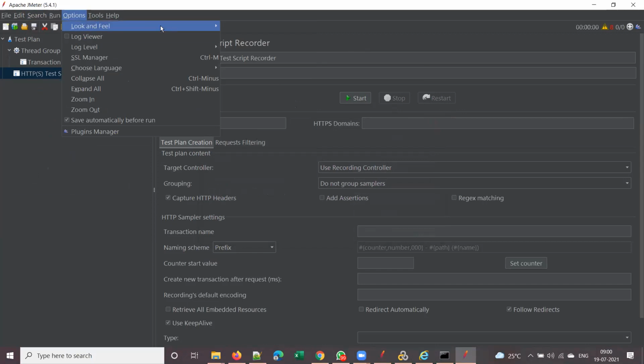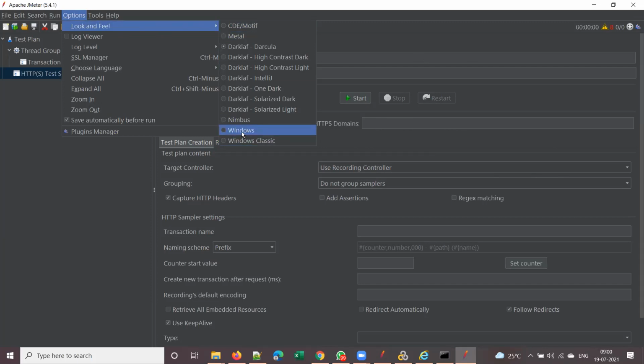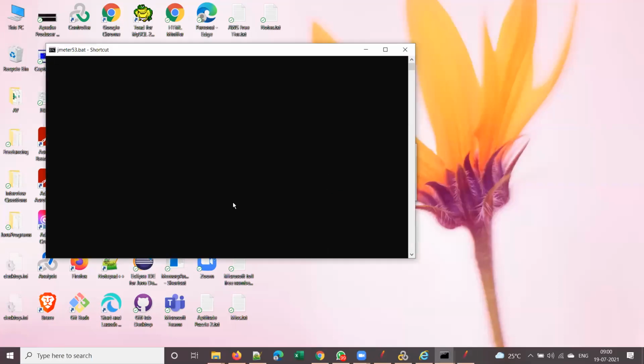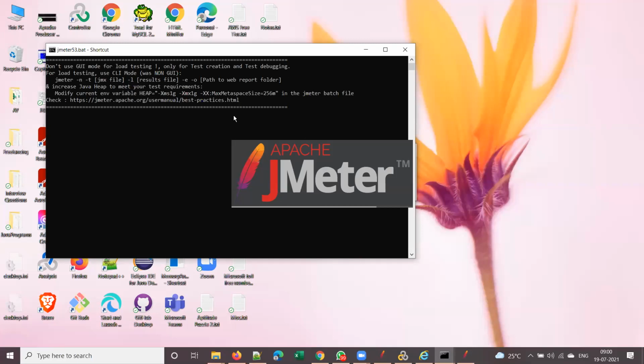The first and foremost important thing is look and feel. If you see, this is the default one, guys. This theme is called Darcula theme. However, if you don't want this dark color background, if you want Windows-like background, you can select either Windows or Windows Classic, which you have already seen, isn't it? I have JMeter 5.3 also on my machine. So you can have different versions of JMeter on your machine. It doesn't cause any issue.